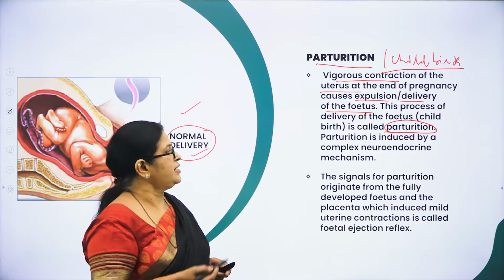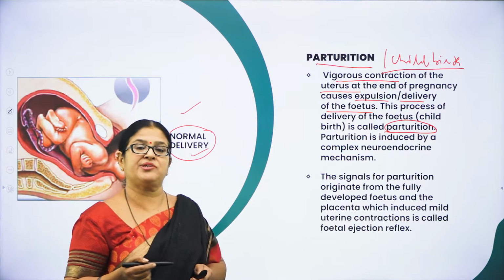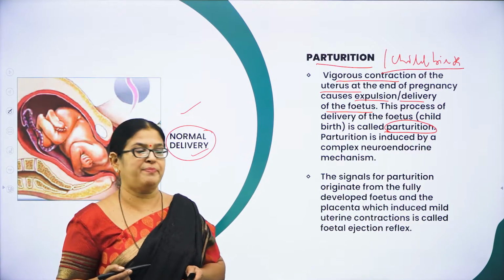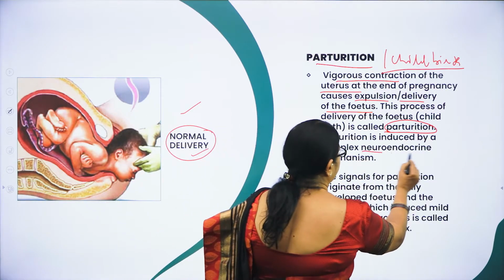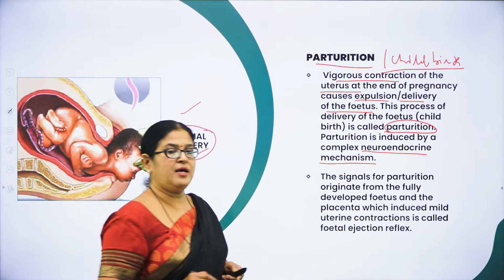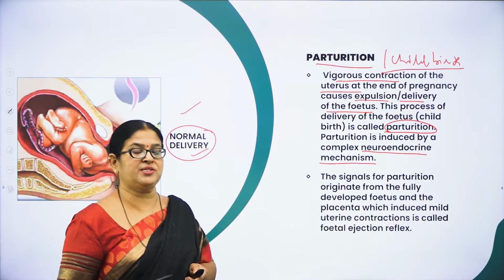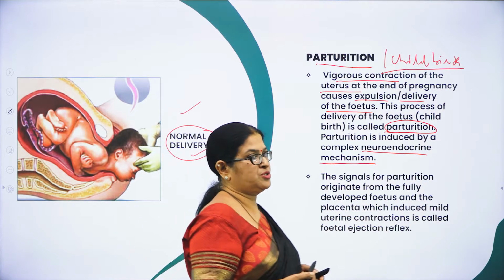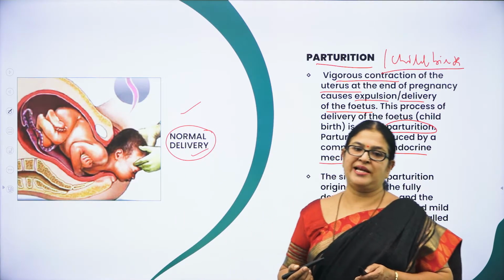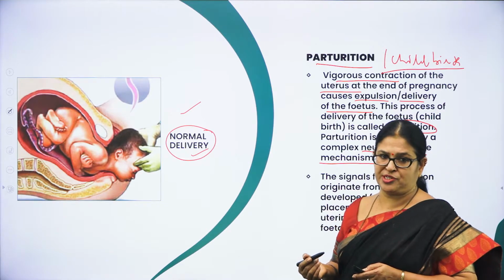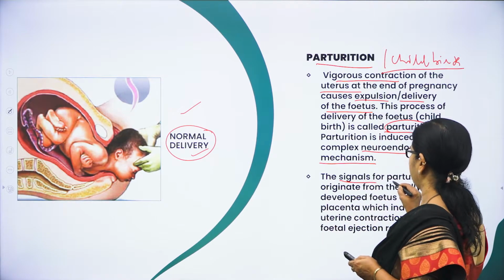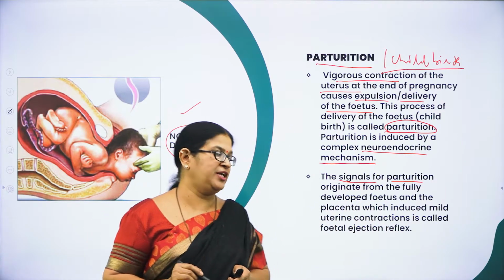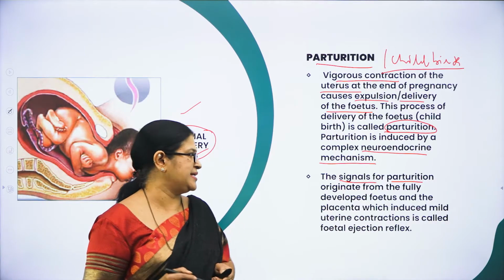How is it caused? Now let us see what the mechanism is. Actually, parturition is a very complex mechanism. What is the mechanism involved in parturition called? It is called the neuroendocrine mechanism. As I said, parturition is induced by a complex neuroendocrine mechanism. Hope you remember I told you the placenta also produces certain endocrine hormones like HCG, HPL, estrogen and progestogen, and the signals for parturition originate from the fully developed fetus and the placenta.